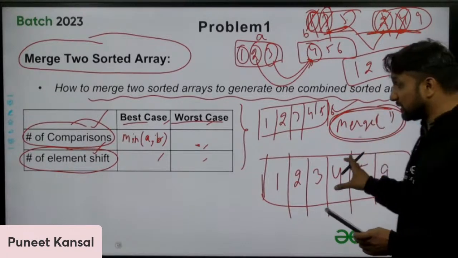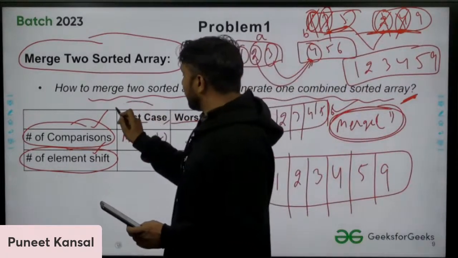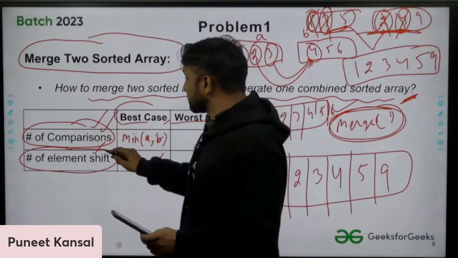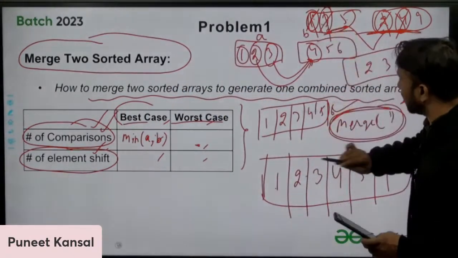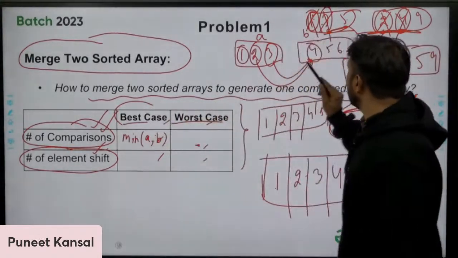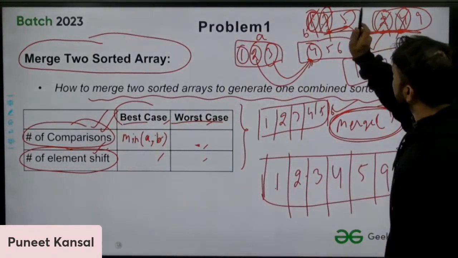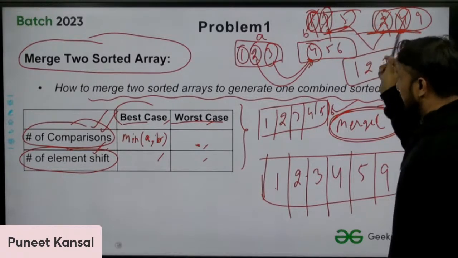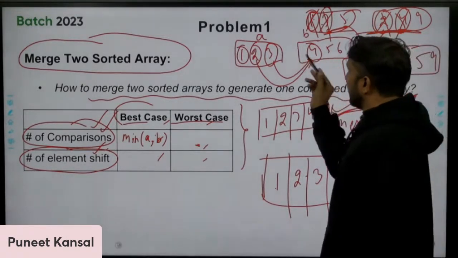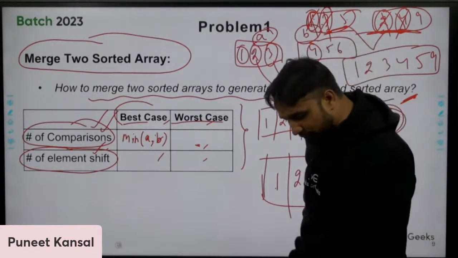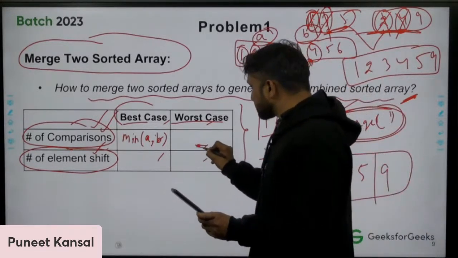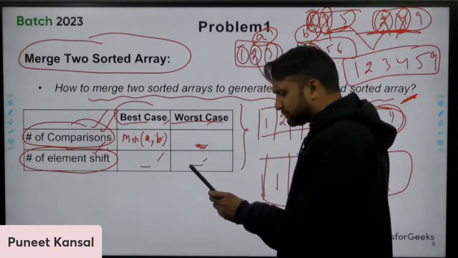While following this procedure, the question is how many comparisons you perform and how many shift operations you perform. Shifting means you are shifting the element from here to here. Comparisons mean you are comparing the elements in one subarray to the other subarray. The size of one array is A, the size of another array is B. Prakhar, please help us to answer this.